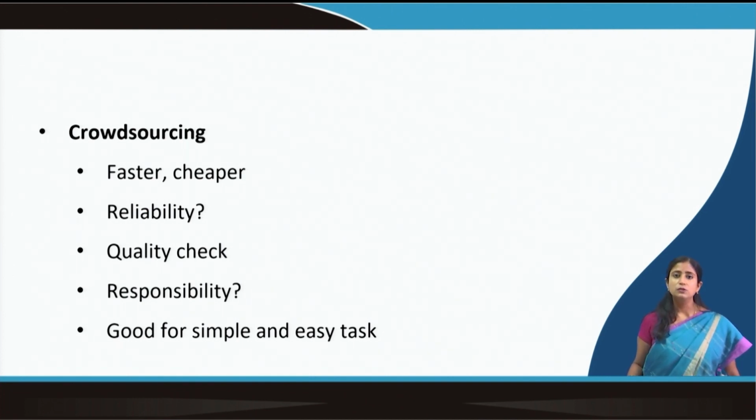We can't expect someone without any training to do that, but maybe someone without much training in linguistics can tag data for, say, aggression and non-aggression, or hateful speech or non-hateful speech, because these are our common understanding. So, based on the task, it can be given for crowdsourcing.